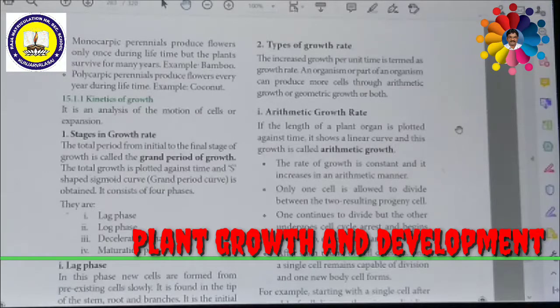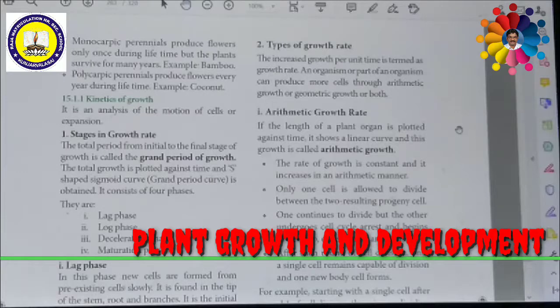From this S-shaped sigmoid curve, we can understand that four phases of growth rate can be seen. They are the lag phase, log phase, decelerating phase, and maturation phase.